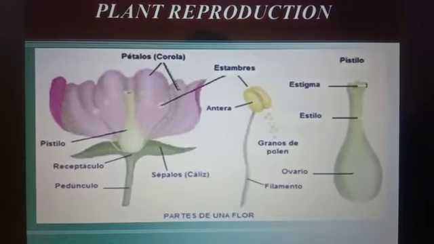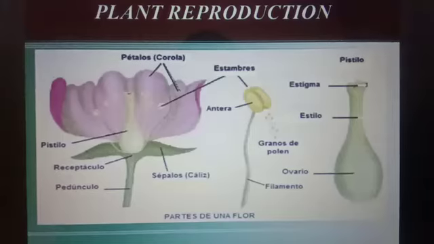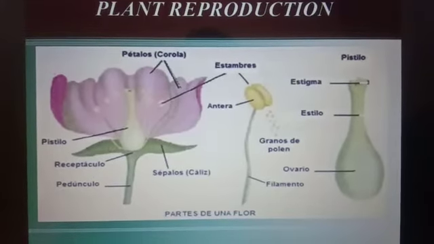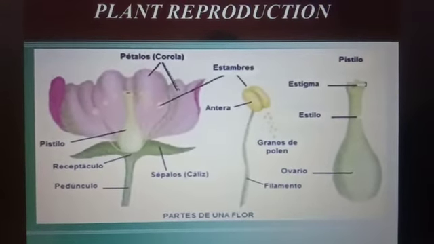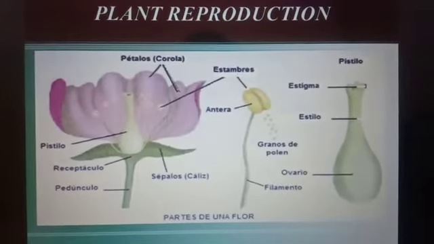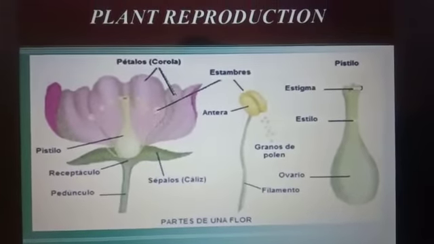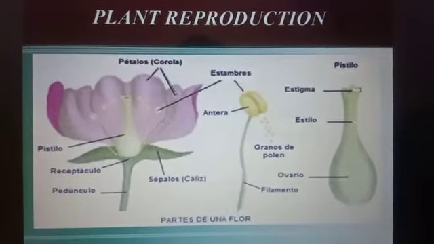There are different methods of reproduction in plants. All the different methods of reproduction in plants can be divided into two main groups. There are two types of methods. First is asexual reproduction and second is sexual reproduction.